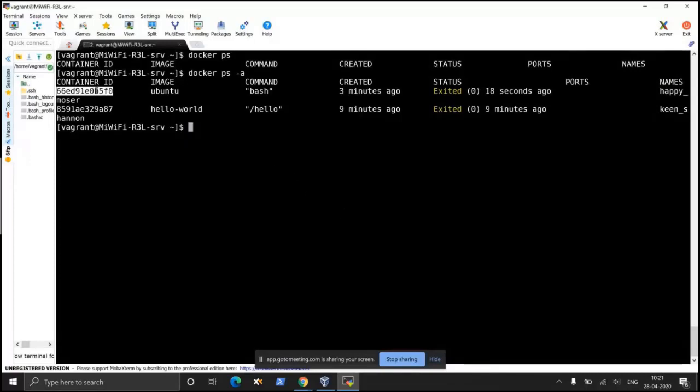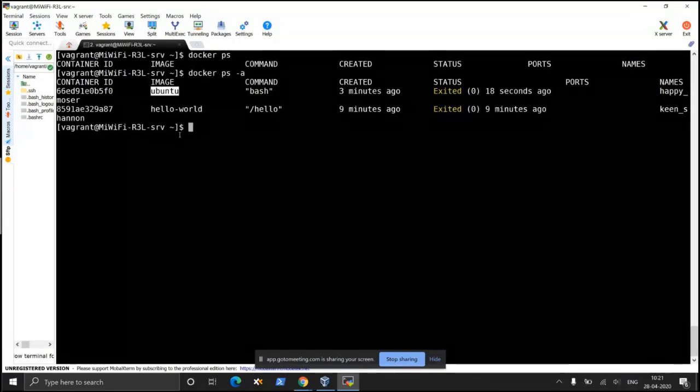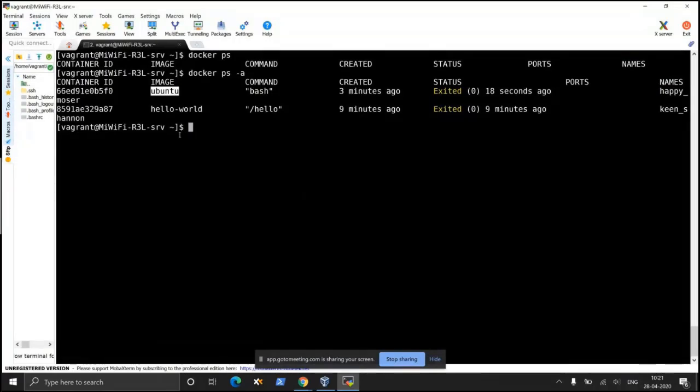The first part of this is the container ID, and the second part is the image ID. What is the difference between container and image? I talked about that yesterday also. Image is what gets downloaded. Container is the instance of the image that you create.